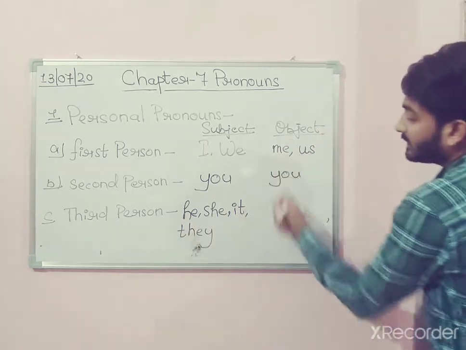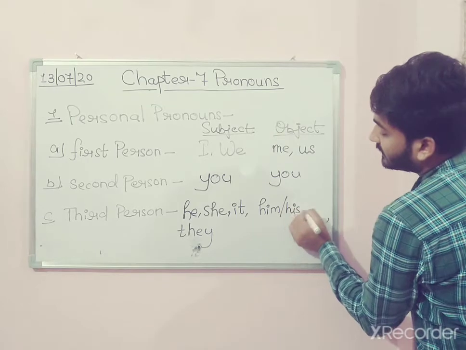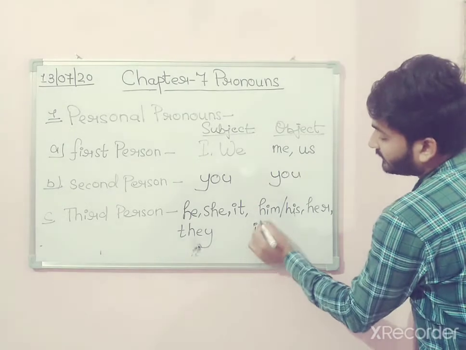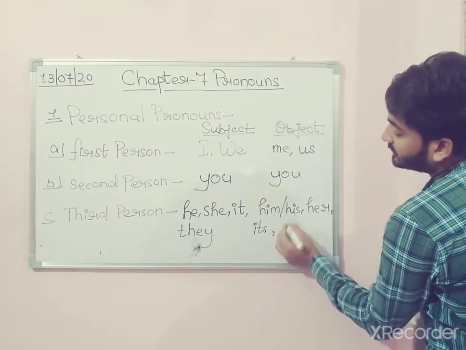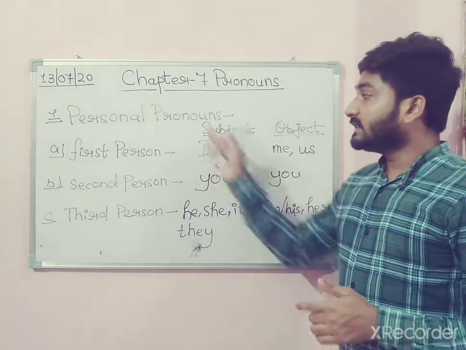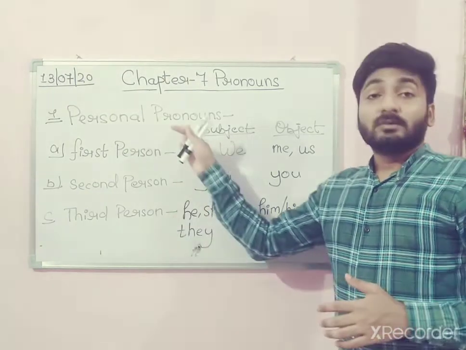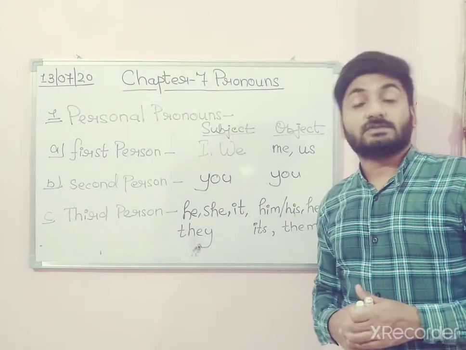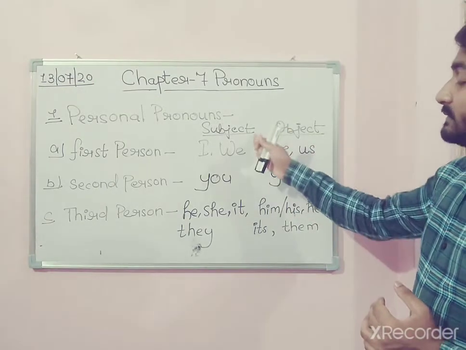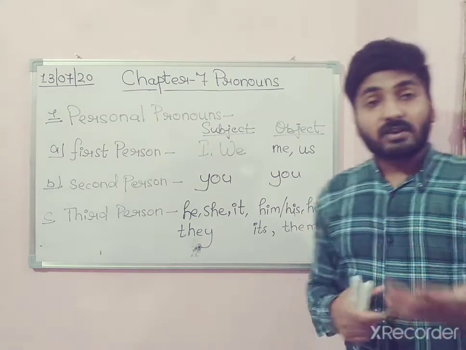Okay, and when it comes to object, for he we use him or his. For female we use her. For non-living thing we use its, and for they, for plural, we use them. Okay, so these are the three persons, first person, second person and third person of personal pronouns. When we are talking about a person or a thing personally, then we use these pronouns. As subjects we use them, and as objects we use them. Subject and object are very clear.